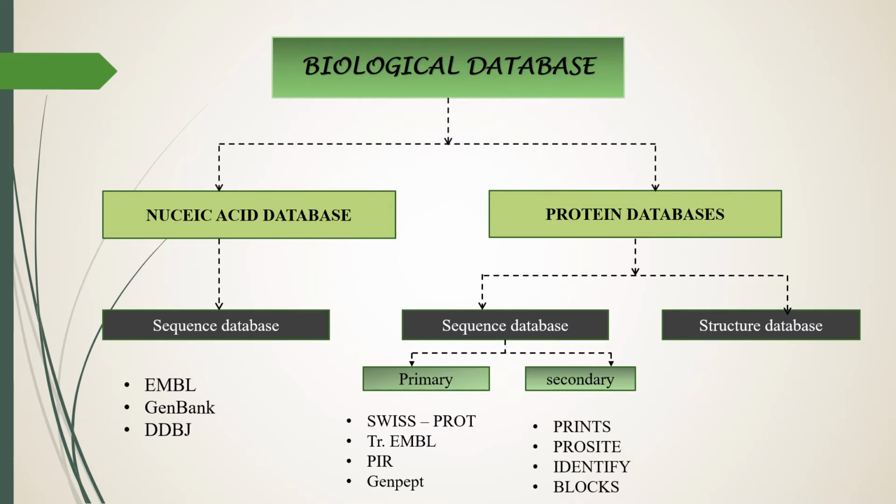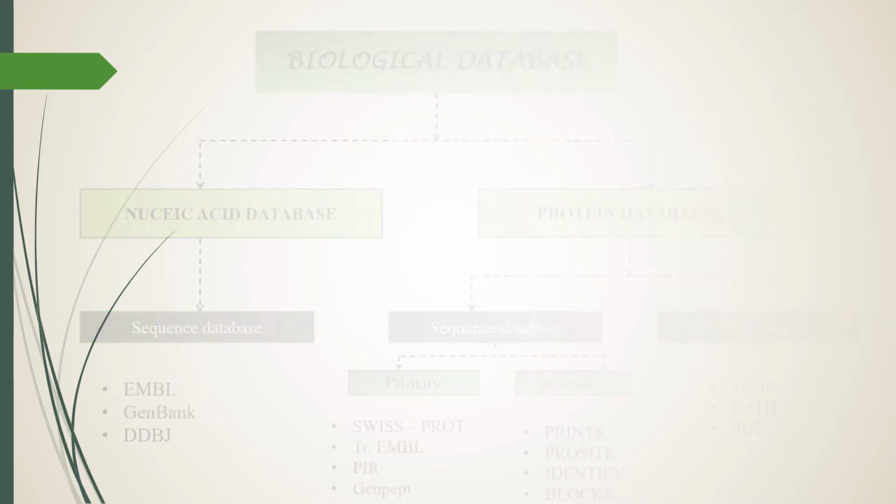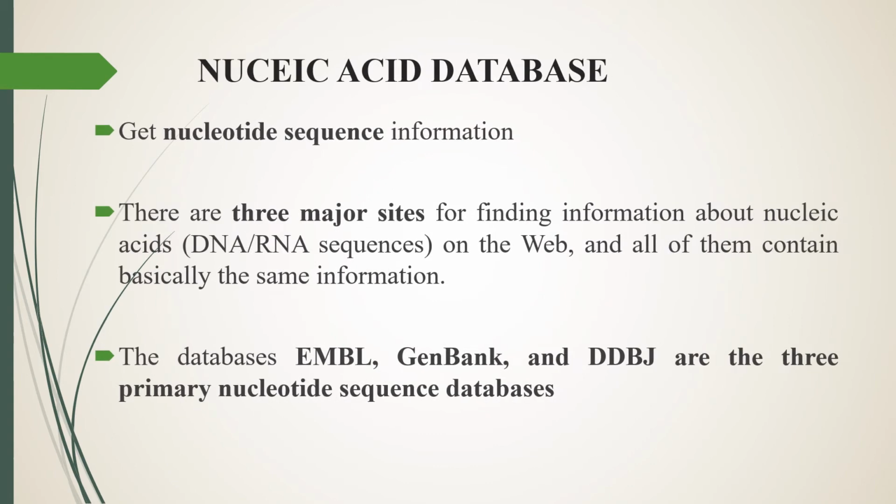In secondary protein sequence databases, secondary sequence information is available. Examples are PRINTS, PROSITE, IDENTIFY, and BLOCKS. In structural databases, protein structural information is available. Examples are SCOP, CATH, and others. Now we have to discuss nucleic acid database in detail.